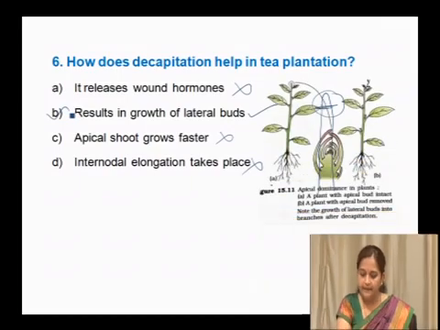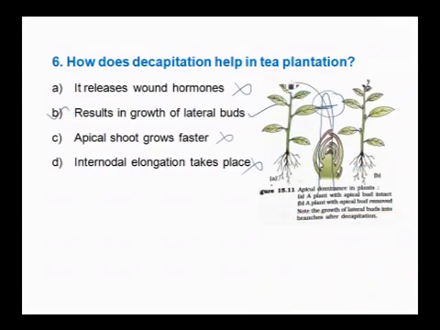Here apical dominance is removed, because the apical bud is removed, and we can see lateral buds growing and maximum branches are formed in tea plantation. So the right answer here is that it results in growth of lateral buds.